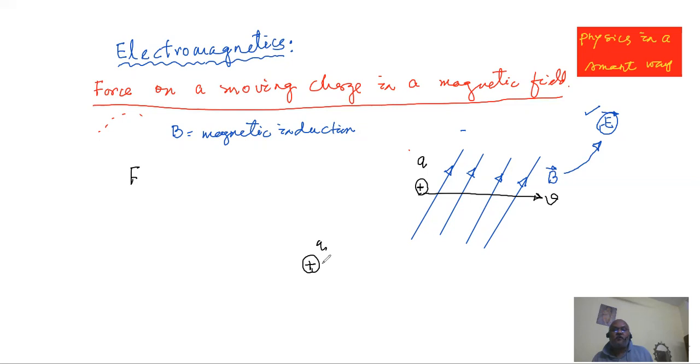moves, somehow due to some mysterious things, the charge, because it's a charge, will have its electric field. But due to the motion, in addition, a magnetic field will be there around the charge. The charge acquires some magnetic properties, it is somehow magnetized.